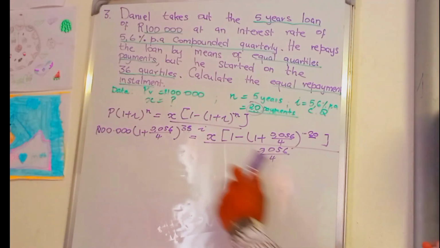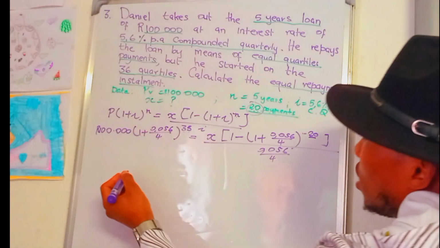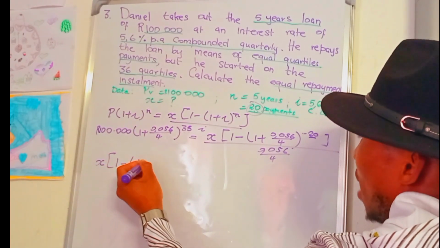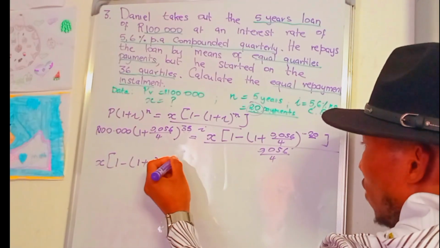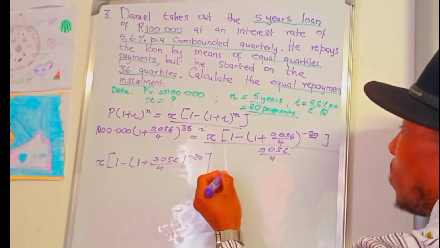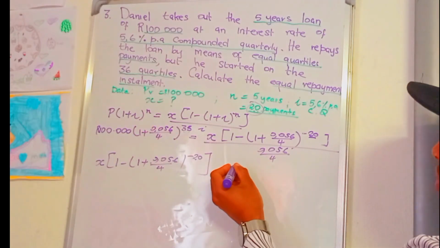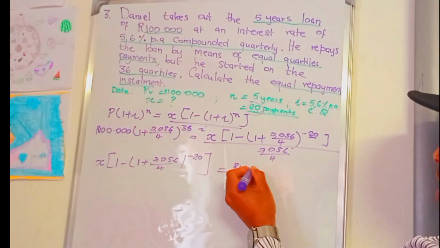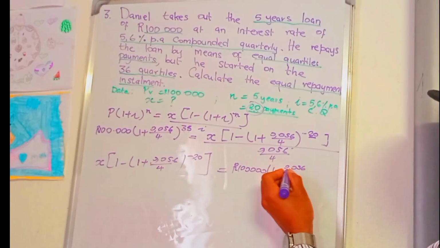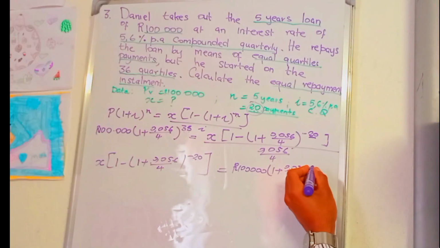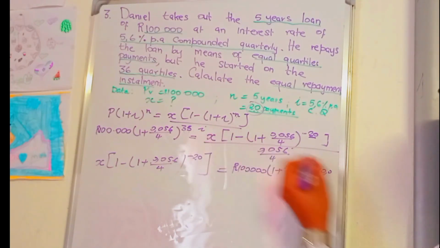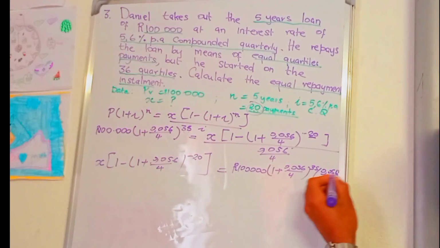After that, you do your maths. You cross multiply, then you divide. We have X into (1 minus (1 plus 0.056 divided by 4) raised to negative 20) equals 100,000 into (1 plus 0.056 divided by 4) raised to 35, times the interest 0.056 divided by 4.